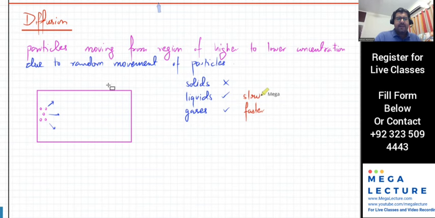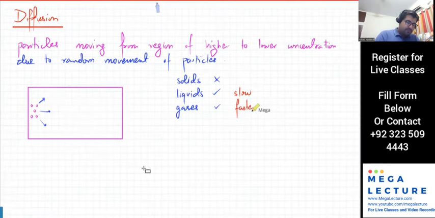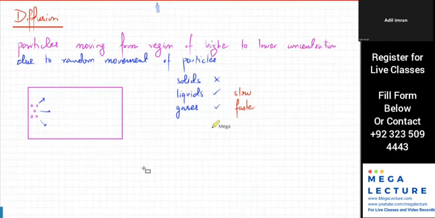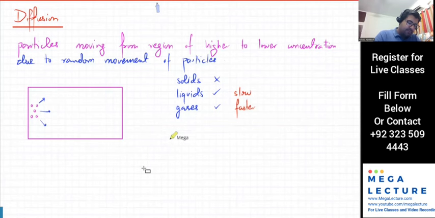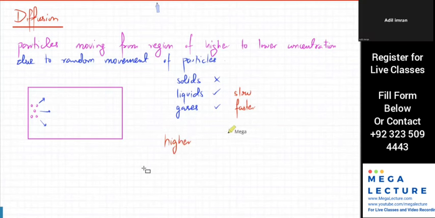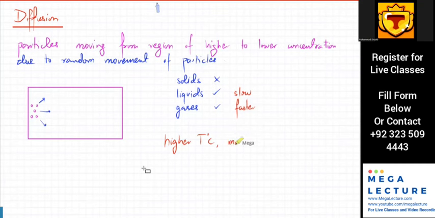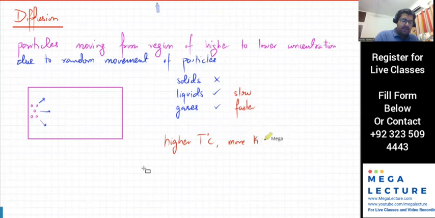So what else? What are the factors on which the speed of diffusion depends? Temperature. So one of them is temperature. So why does higher temperature lead to faster diffusion? High kinetic energy. Energetic particles. Okay, so you have more kinetic energy, more energetic particles, and they travel faster.